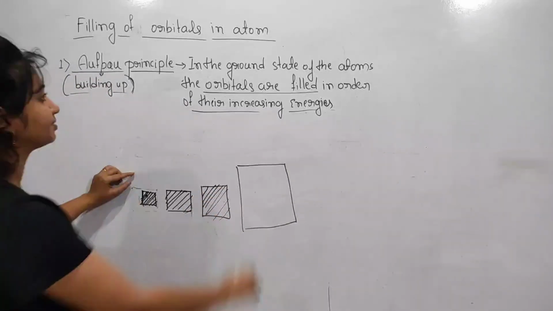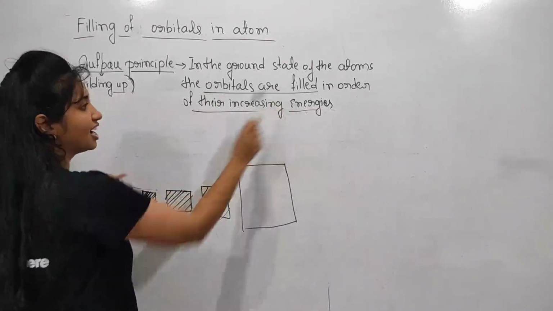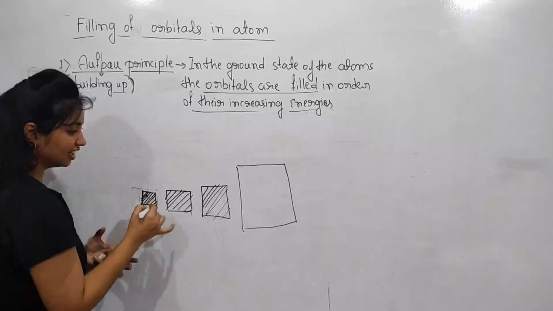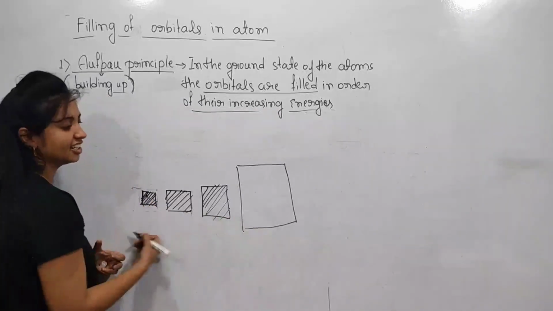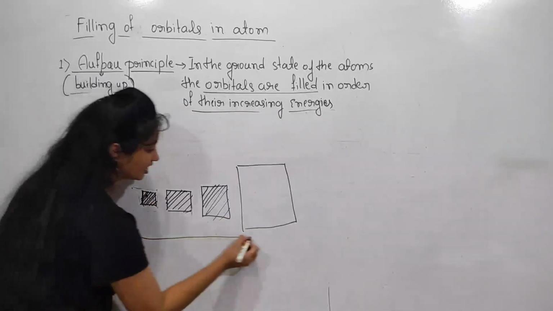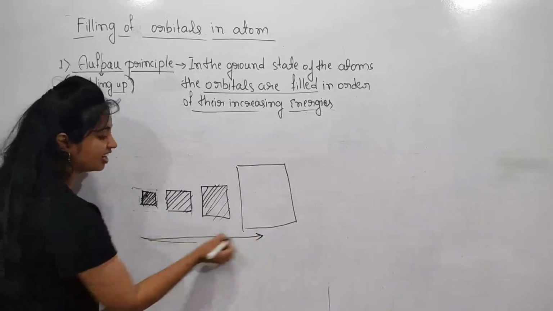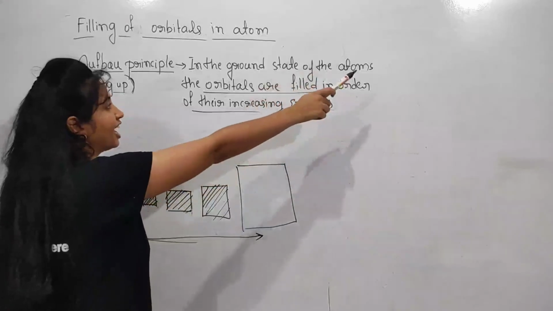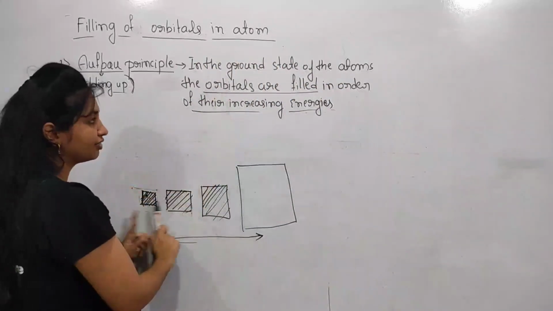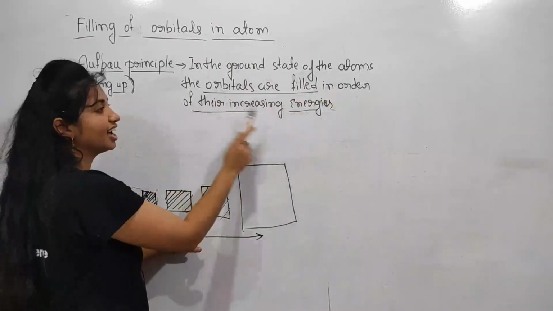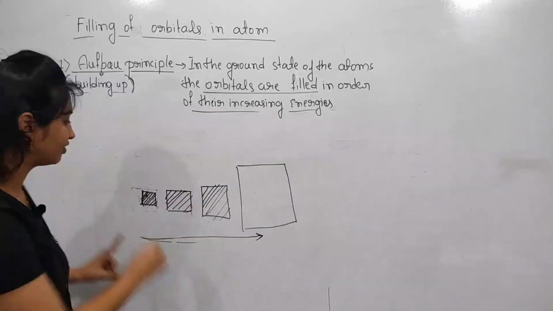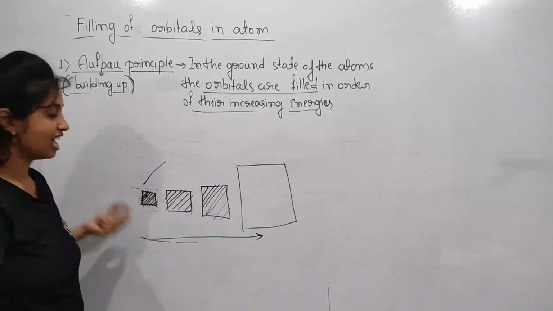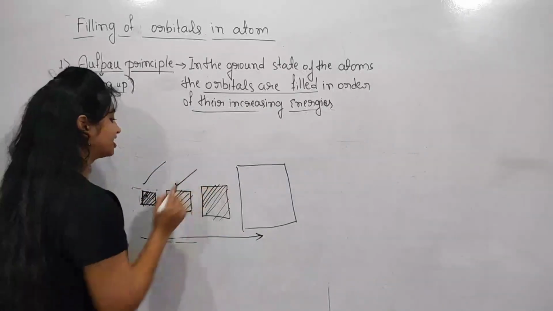See here, these are different orbitals and their energy levels are increasing in this order. So in the ground state of atoms, the orbitals are filled in the order of their increasing energies. First the lower energy level is filled, and next the higher energy level.